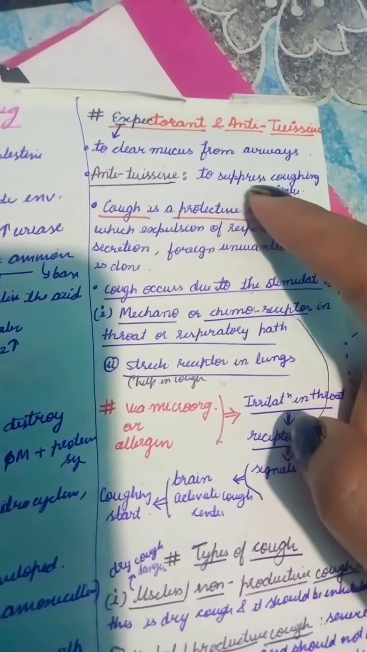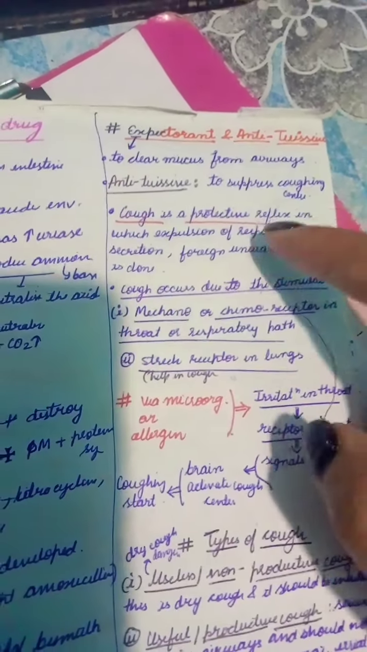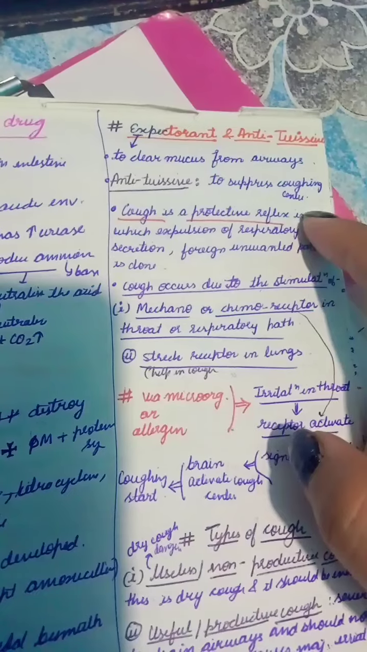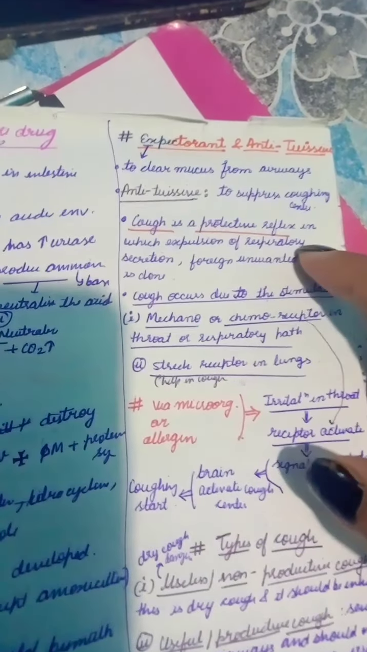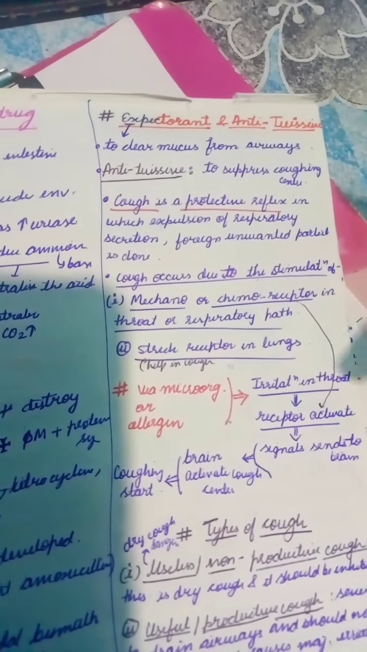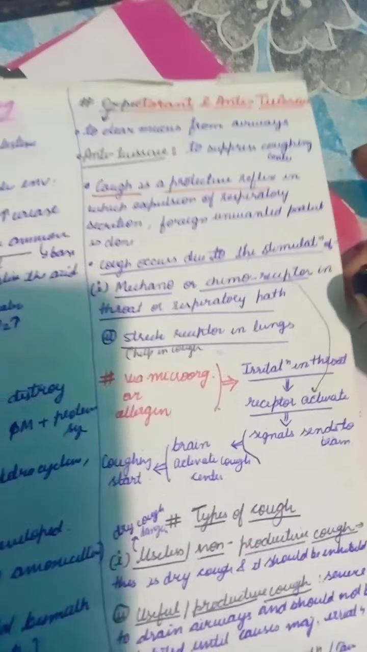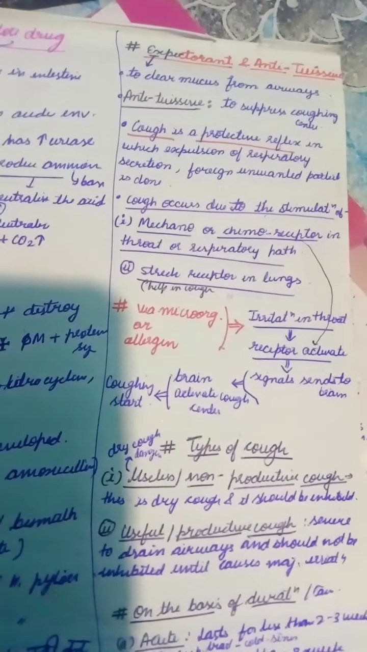Expectorant, basically used to clear the mucus from the airways. Antitussive agent to suppress the coughing center, right? Cough is a protective reflex that expels out the respiratory secretion and foreign particles from the airways, right?